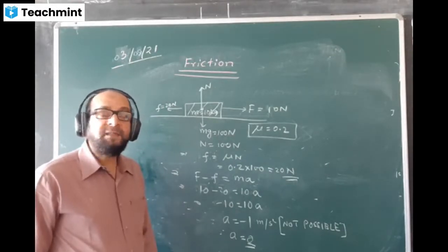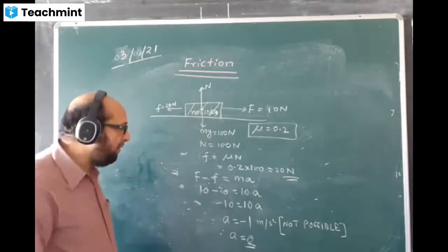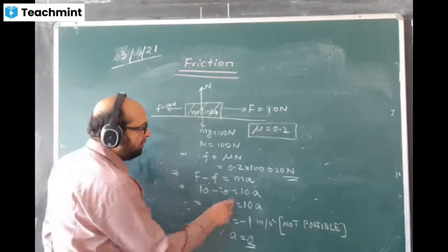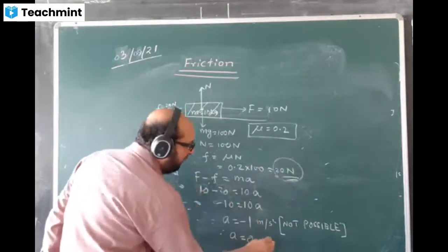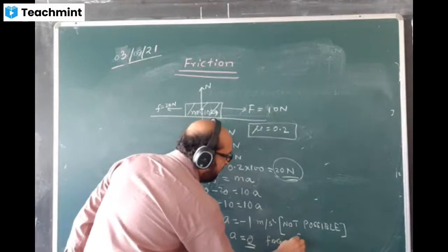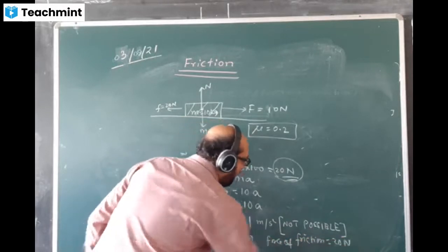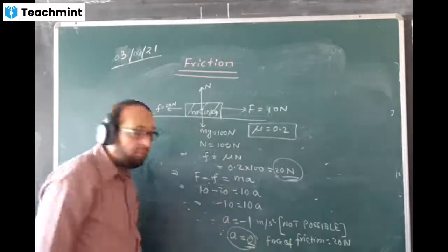And how much is the friction offered by the body in that case? Friction offered by the body will not be equal to this value, the 20 Newton only. How can we have the answer coming 0?